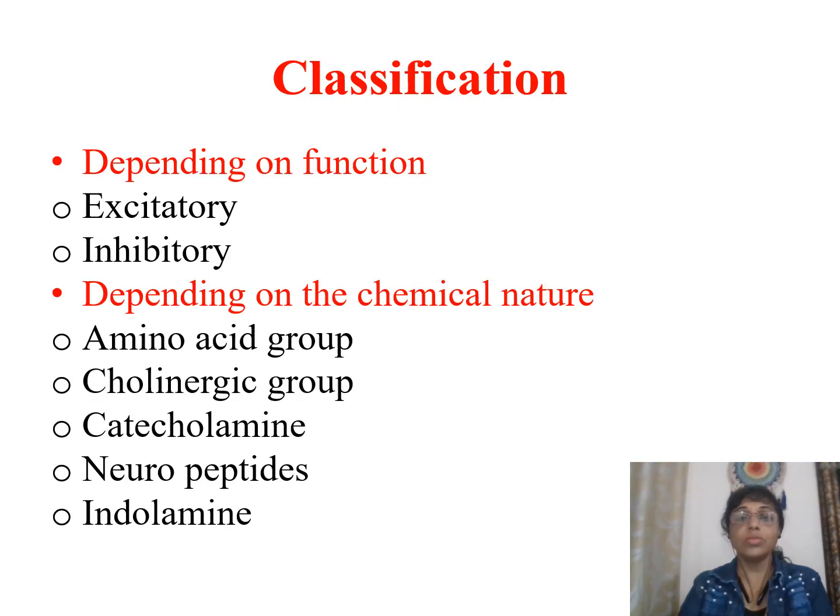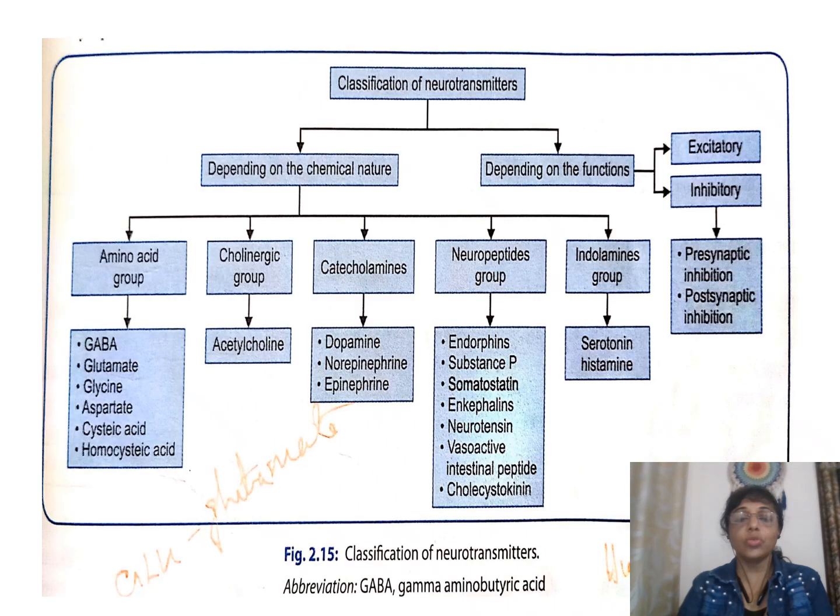The classifications of neurotransmitters include, depending on the function, excitatory neurotransmitters and inhibitory neurotransmitters. Depending on the chemical nature, there are amino acid group, cholinergic group, catecholamine group, neuropeptide, and indolamine. These pictures show the classification of neurotransmitters.